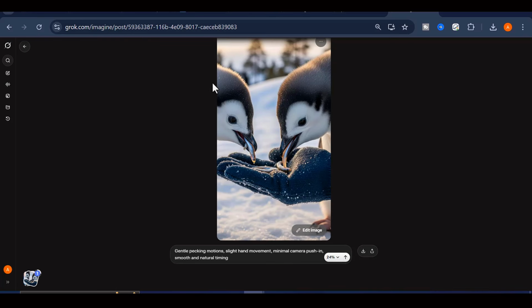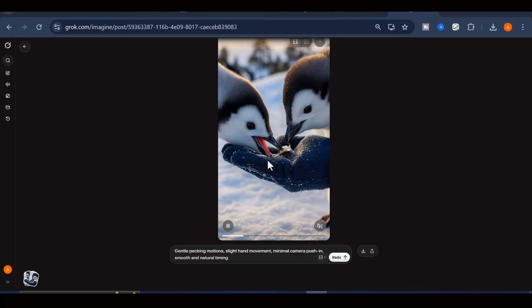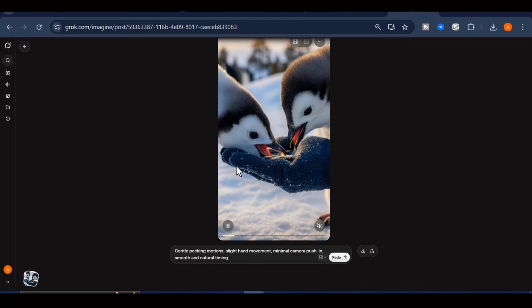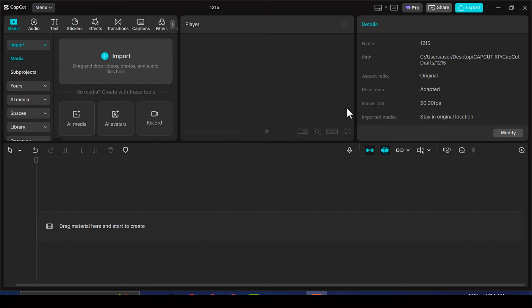Once all your clips are ready, it is time to bring everything together into one polished video. This is the stage where your videos become monetizable. The editing process is what separates random AI clips from content YouTube actually wants to push. You can use any video editing software you like, but I personally recommend CapCut because it is simple, free, and powerful enough for professional results.